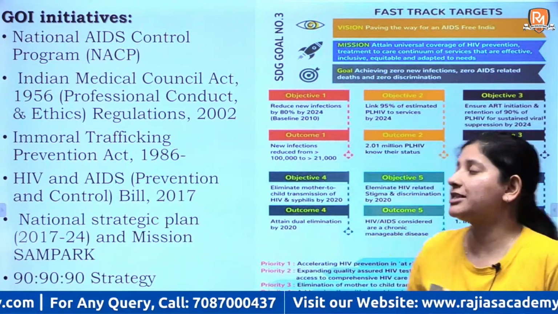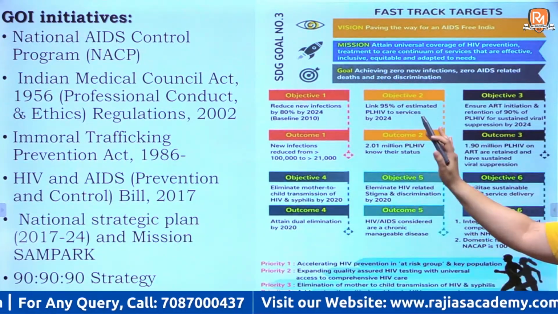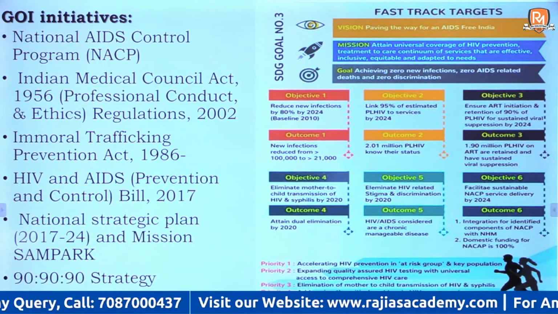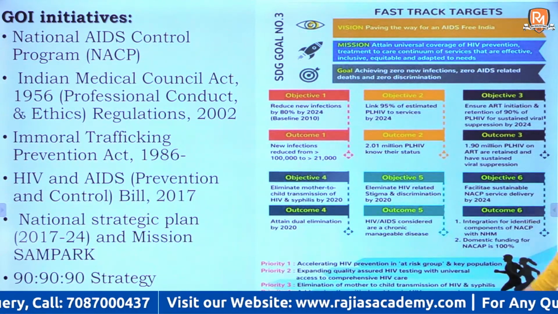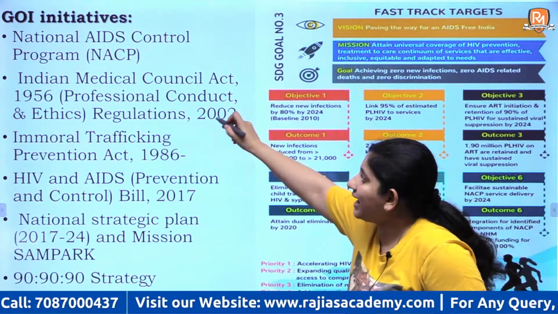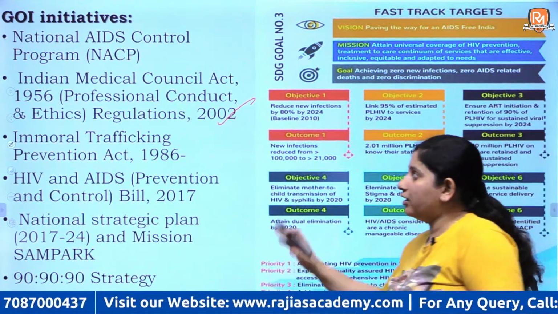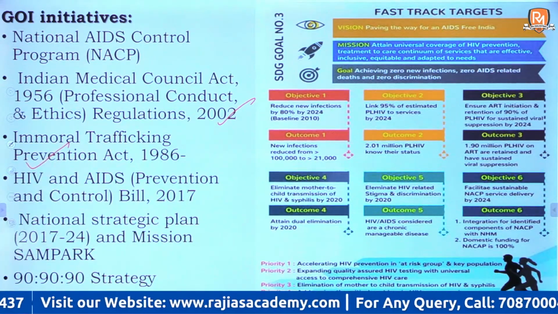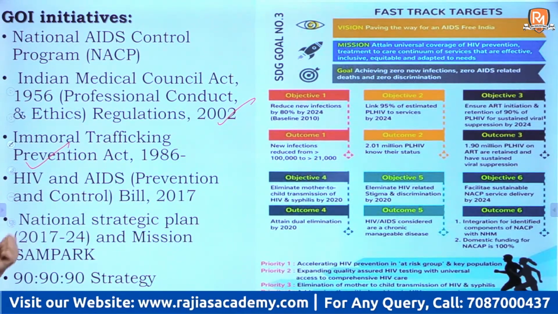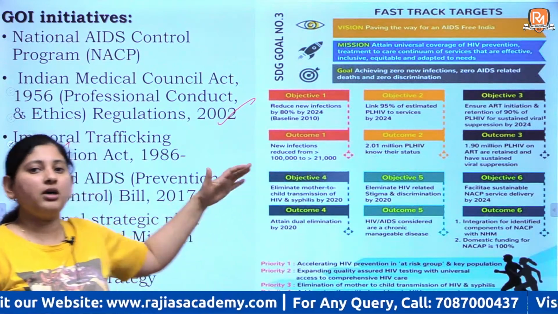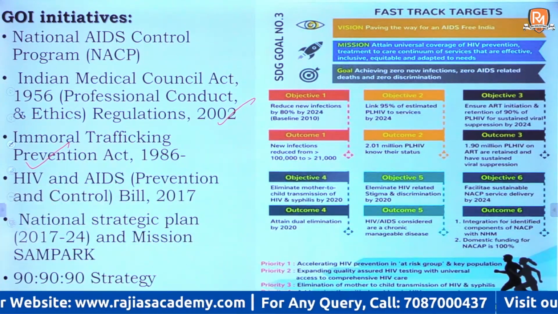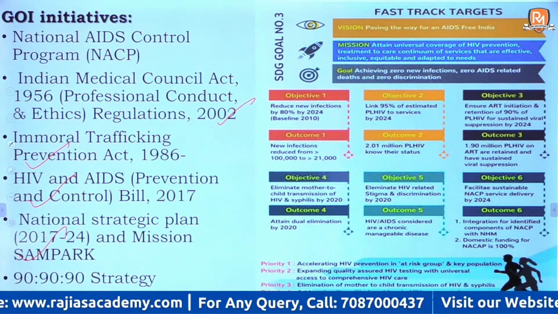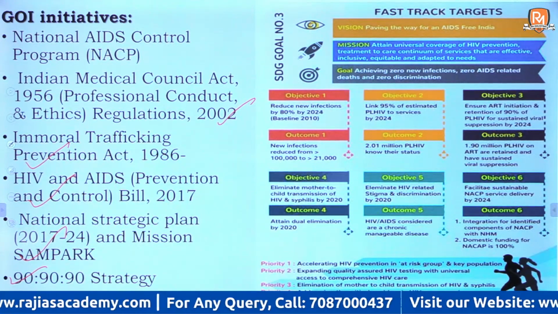So, this has been the government initiatives so far. Please go through them once. This has been NACP. Then there has been Indian Medical Councils Act of 1956 and the regulations of 2002. Okay, then Immoral Trafficking and Prevention Act. As I told you, a lot of HIV infections happen because of illegal human trafficking, right? Then there was a bill in 2017 about it. Then Mission Sampark, and there was 90-90-90 strategy.